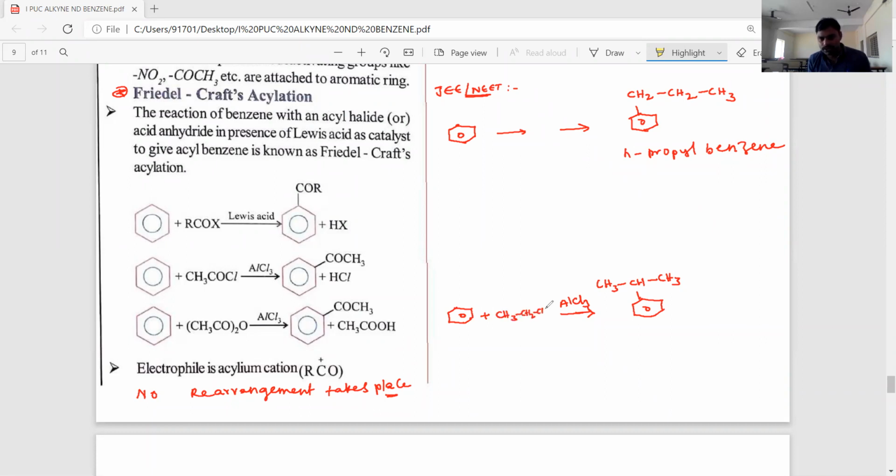CH3 CH2 CH2 Cl is 1-chloropropane, or 2-chloropropane. Then we'll get isopropyl benzene.